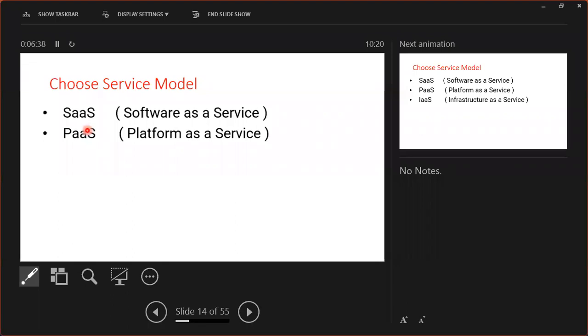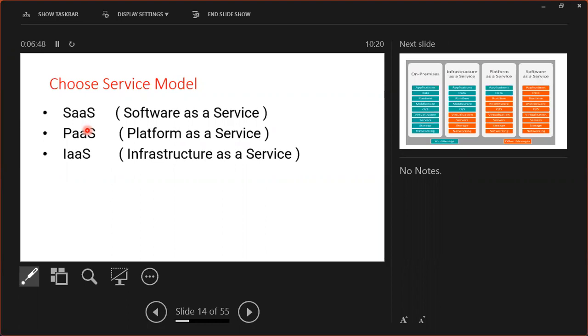Inside our organization, only Java developers are there. There are no administrators. At that moment, there is an option for platform as a service. And IaaS, that is infrastructure as a service: each and everything is configured by us for a new application. We are going to see the difference between these services.